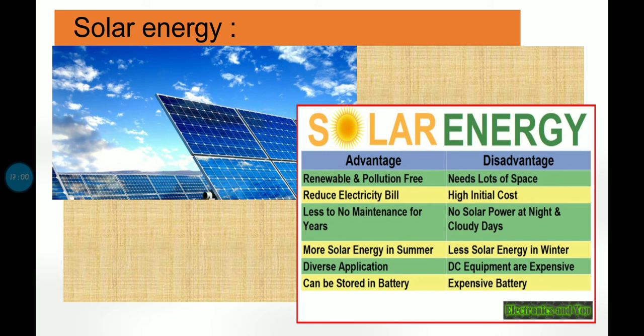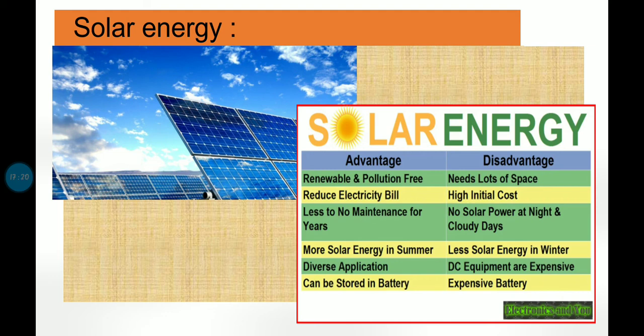Okay, so how can you draw a flow chart of this? First of all, in the first box you write solar cell, then you need a battery, inverter, and then electric equipment working on AC power. Okay, so this is how solar energy can also be used to generate electricity.